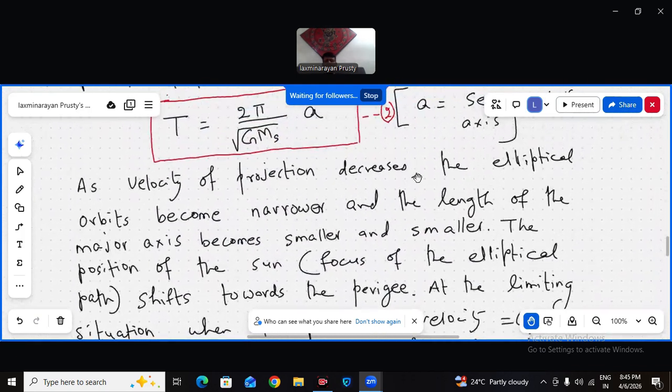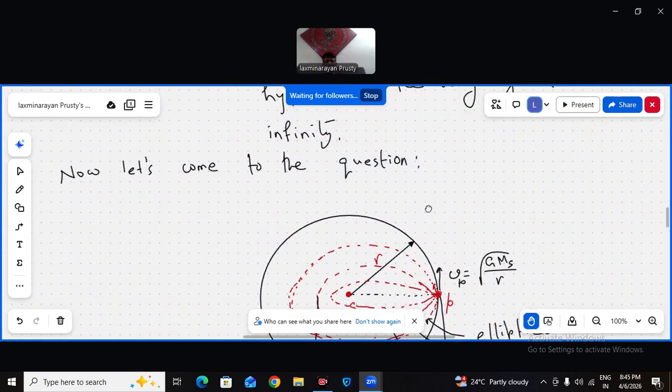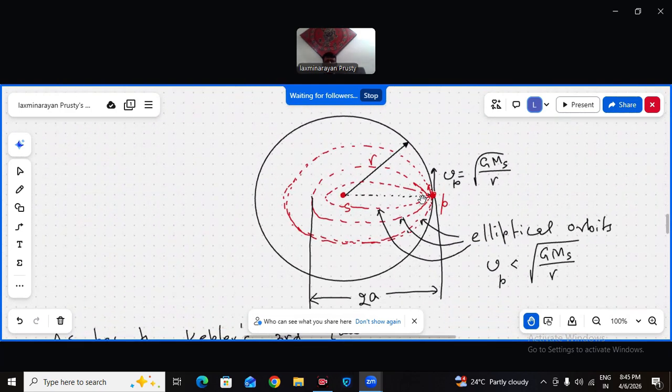So this is a very nice question. Without doing any complicated calculation, just by applying Kepler's third law, we could arrive at this result. Are you clear? Very nice.